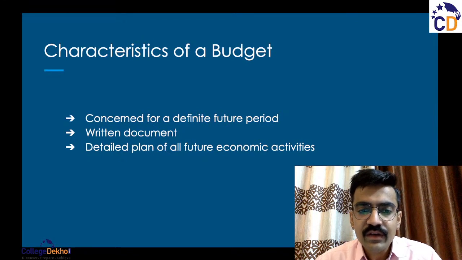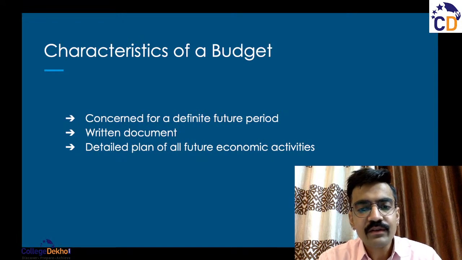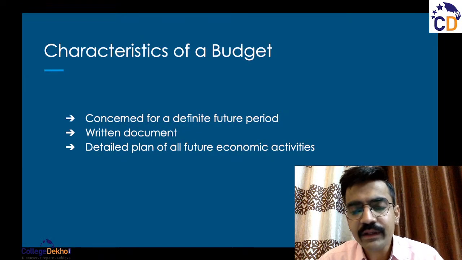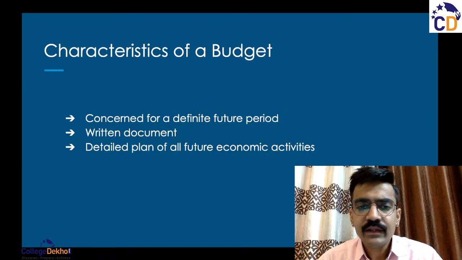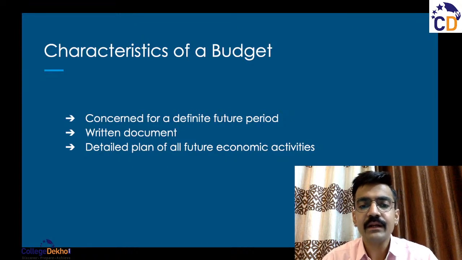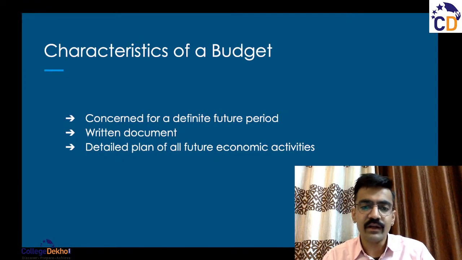Then a budget is a detailed plan of all the economic activities of a business, as in the various economic activities could be the expected sales revenue in the coming year, the cost of sourcing raw materials, the cost of sourcing services that will help me in making this final product or making this final service of my company.